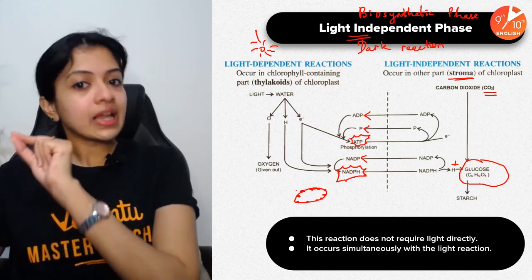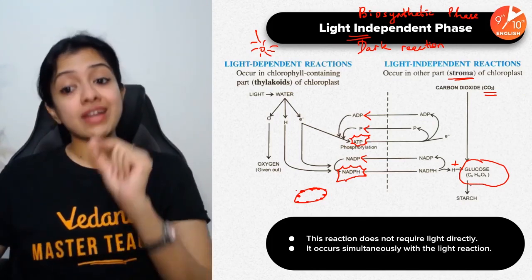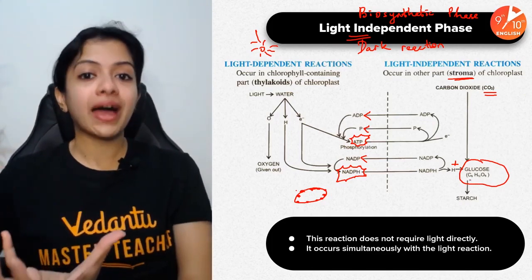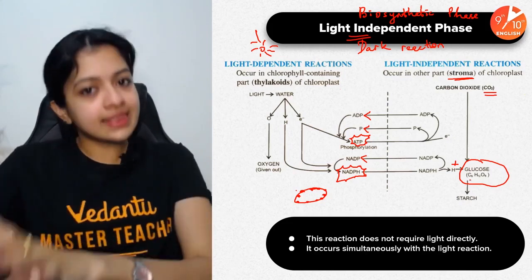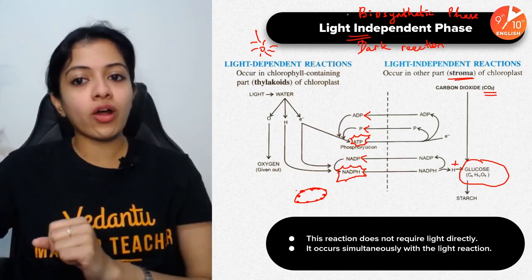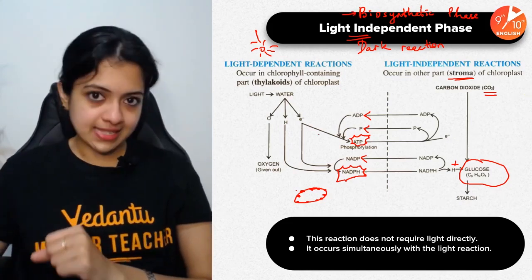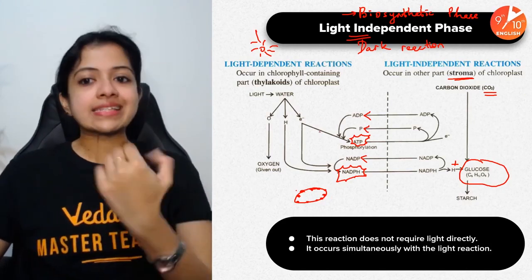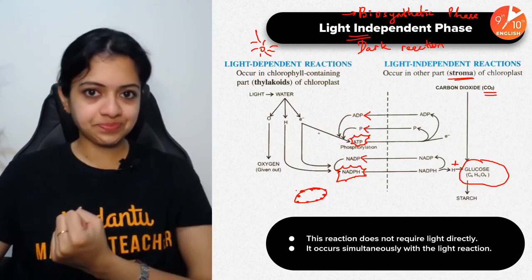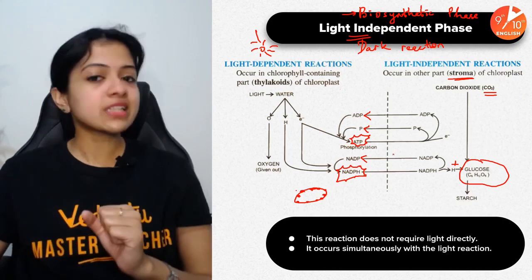And since this glucose formation, or synthesis of the actual biochemical substance, occurs in this step, this is the reason we call it the biosynthetic phase. Biosynthetic synthesis of the final product. Okay, so this is glucose.